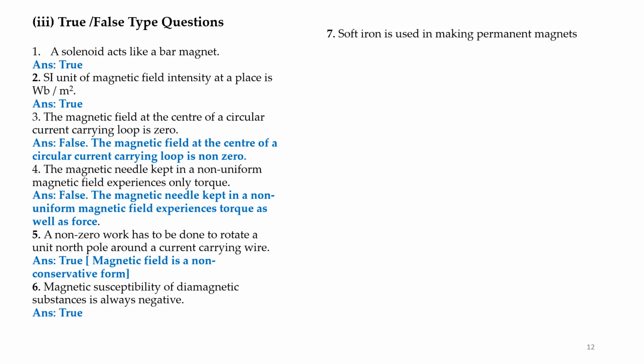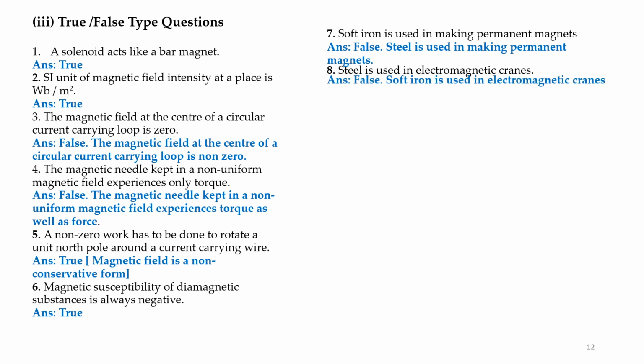Question number 7. Soft iron is used in making permanent magnets. It is false. Steel is used in making permanent magnets. Steel is used in electromagnetic cranes. False. Soft iron is used in electromagnetic cranes.